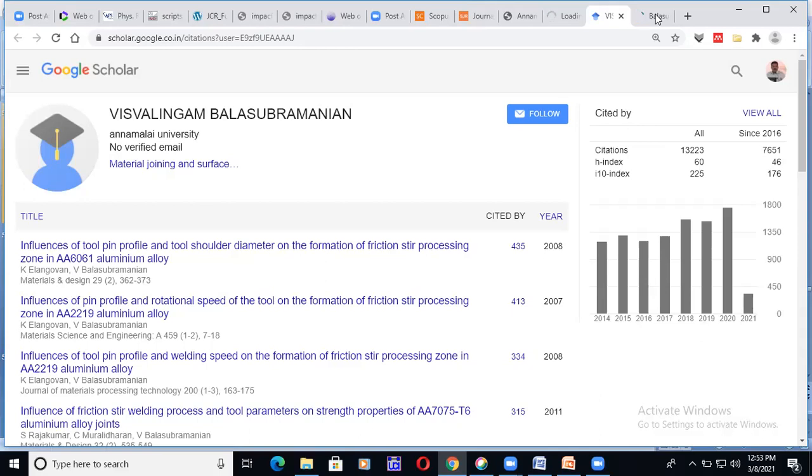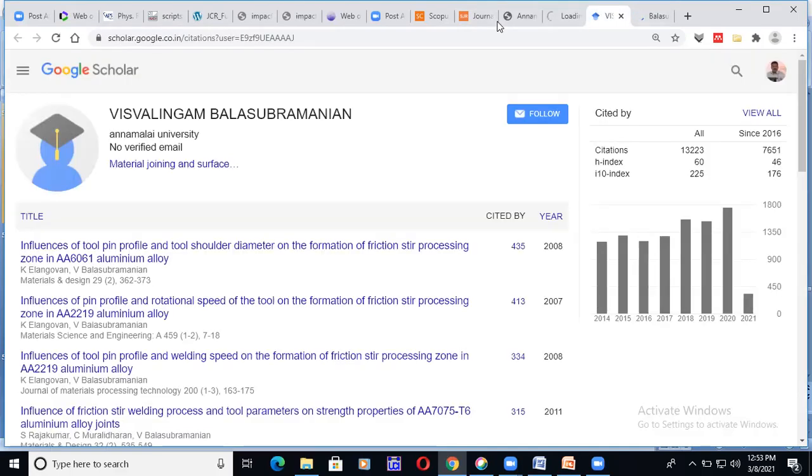How do you know that? See, this is his name. It is named, but his name will not be there. Why is it so? For example, if 5 or 6 authors have written a paper, only 3 authors' names will be shown. Others will be hidden. I may be in the others. He may think that. That's why, what happened? Even Scopus also.